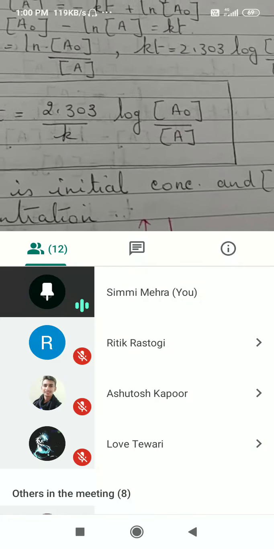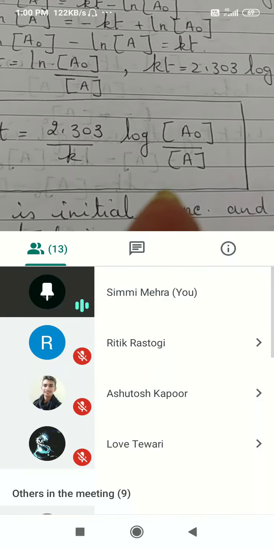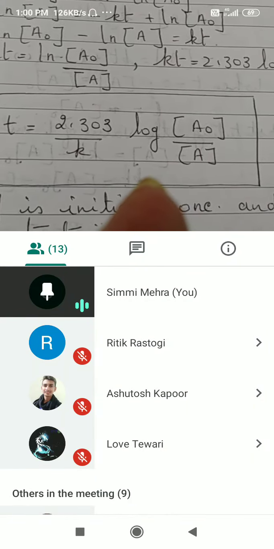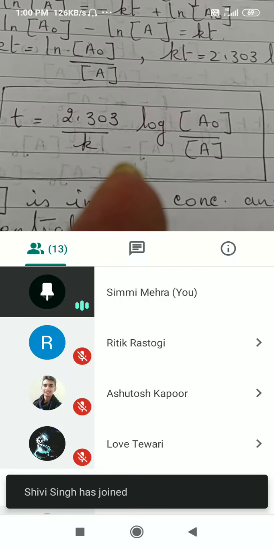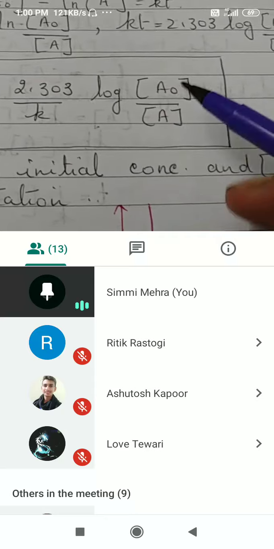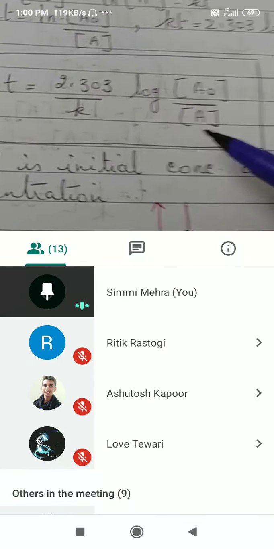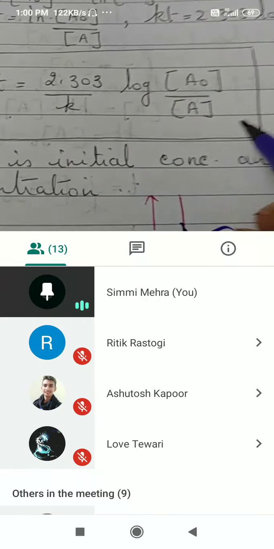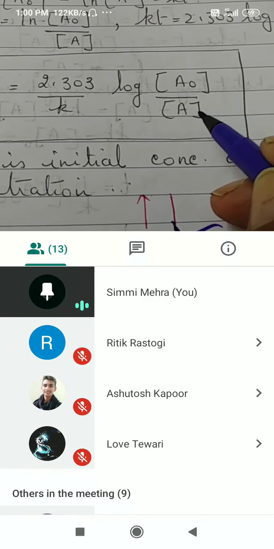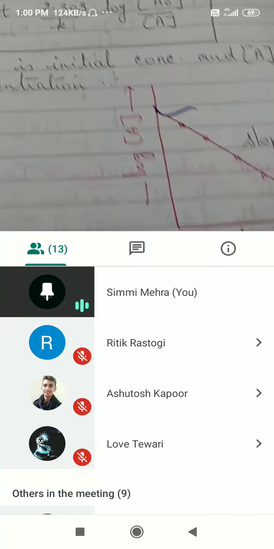What is K over here? The rate constant. And as long as the reactants remain the same, the rate constant for a given reaction depends only on temperature. I hope you remember that. Then A0 is your initial concentration, and A is concentration of A at time T. We can also write At over here, sometimes it is written At. Is that clear? This is first order rate equation over here.